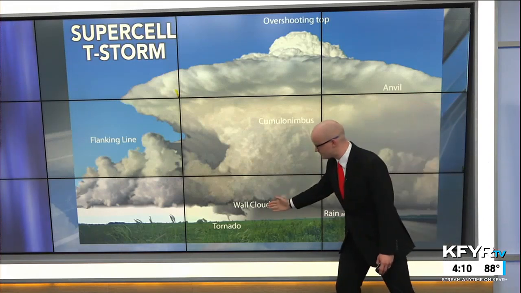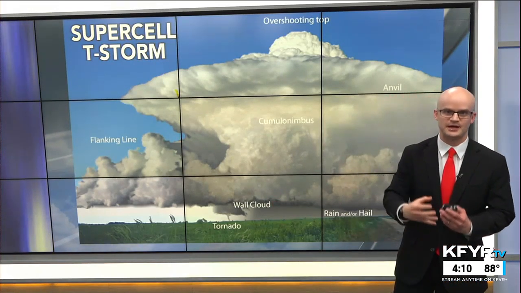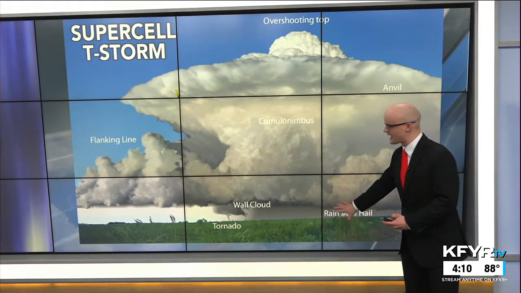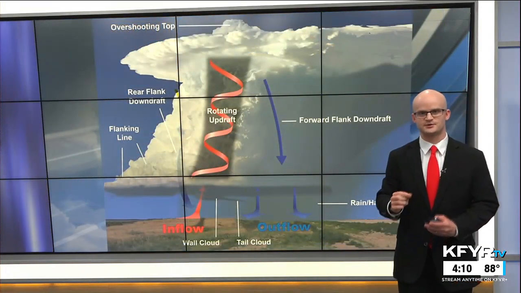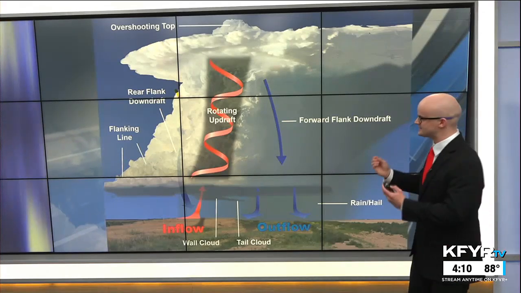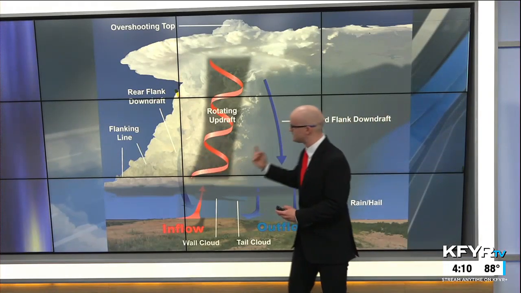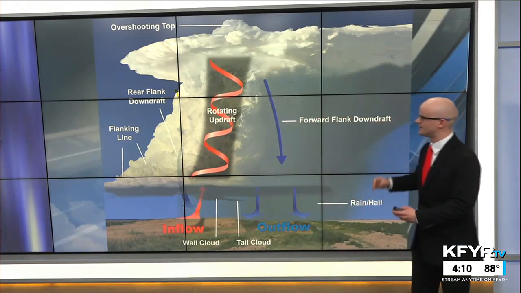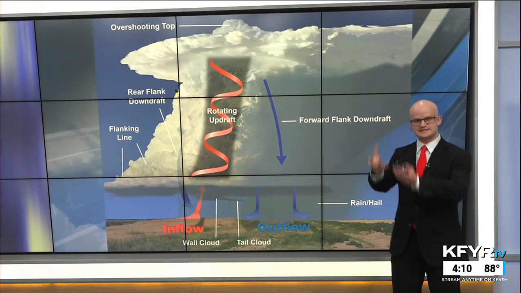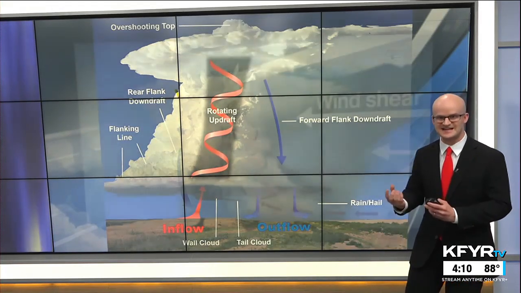But at the bottom of these rotating supercell thunderstorms, you can get the wall cloud and then a tornado to form. And hail is rather prolific within these strong supercell thunderstorms because they're rotating. That's the defining characteristic of supercells, that they have a rotating updraft. So within the core of these big cumulonimbus clouds, the updraft, the rising warm air within the thunderstorm, is rotating. That sustains the storm and allows for severe weather to happen.